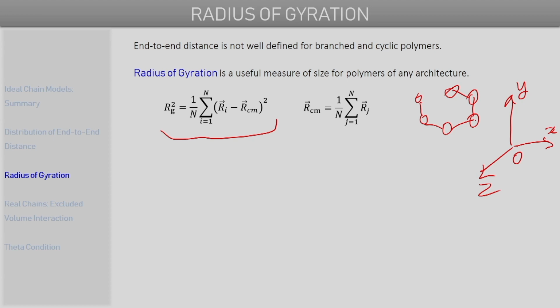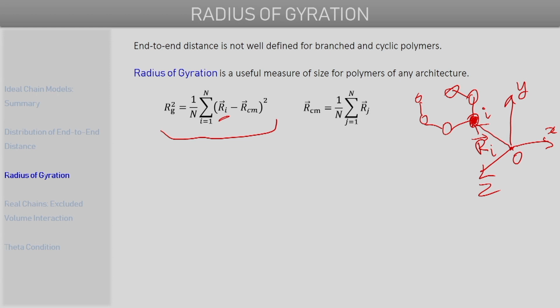So let's say that this monomeric unit, let's denote it as monomer unit number i. So if we draw a vector from the origin to this monomeric unit, that's what this position vector Ri represents. So the Ri in this formula here is the position vector of any ith monomer unit on your polymer chain from the origin of the coordinate system that we have chosen.